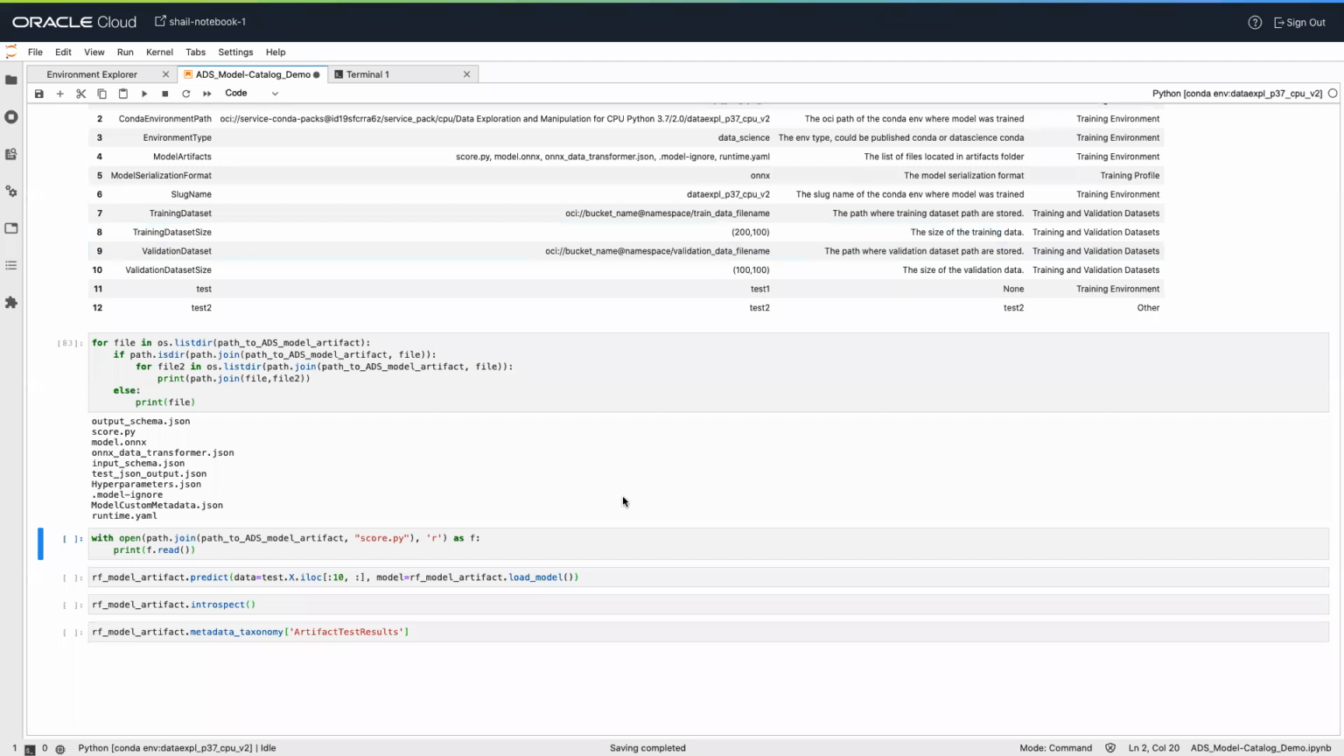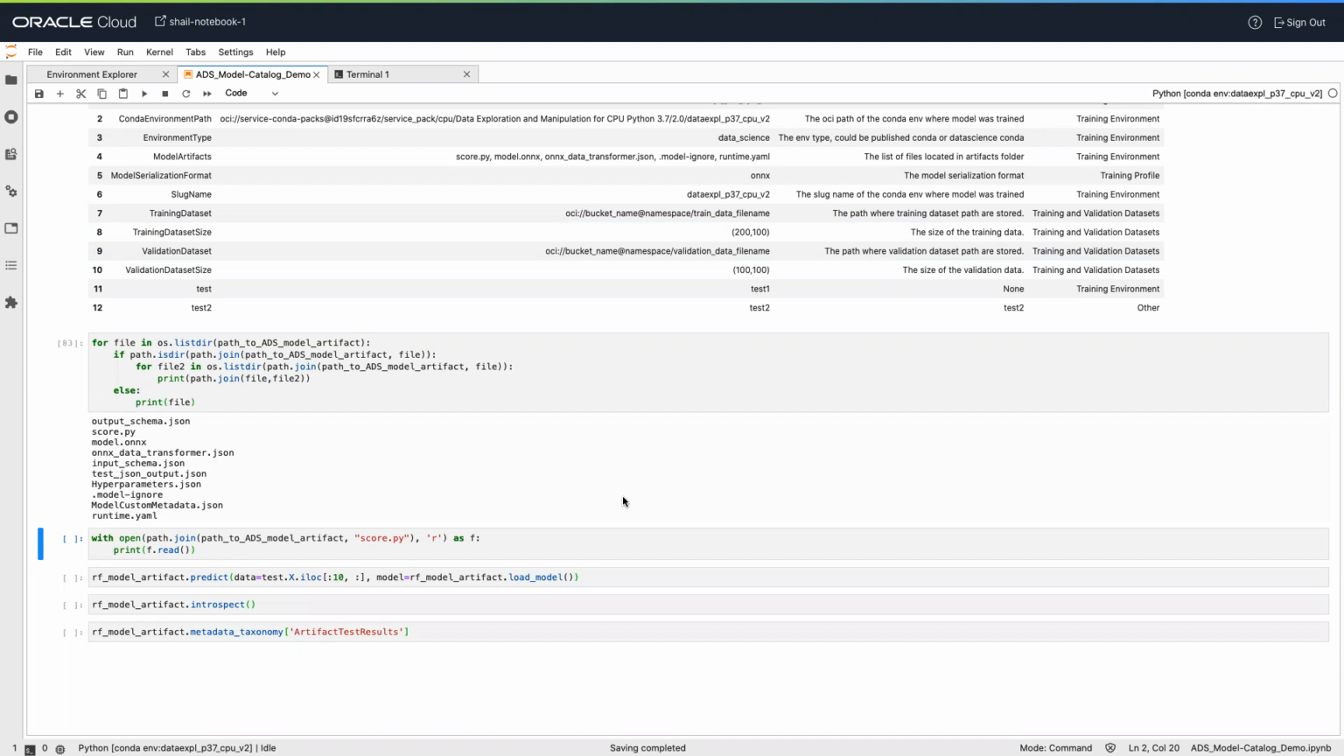With the ADS model approach, the model is saved in ONNX format as model.onnx. Next, there is the score.py file. The score.py file has two methods, load_model and predict. The load_model method deserializes the model and returns it. The predict method accepts data and model and returns a dictionary of predicted results.